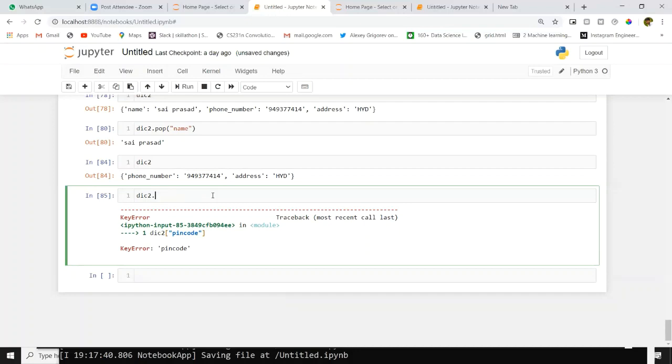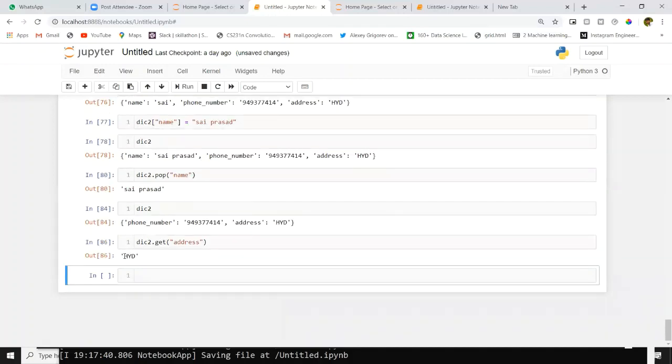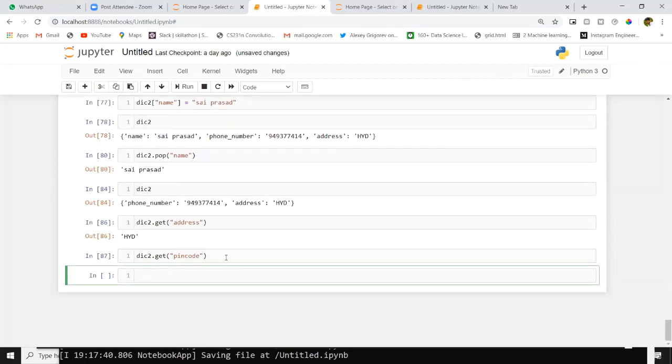If we don't want to mess up with errors, we can use the get method here. For suppose get, I gave address here. I got HYD. Why? Because address is there. Now I will give pin code. You didn't get any error. Actually, inside your dictionary you don't have pin code, but you are trying to access that. In the normal way, you will get an error and your code execution will stop there. If you don't want to mess up with errors, you can use the dict2 dot get method here.